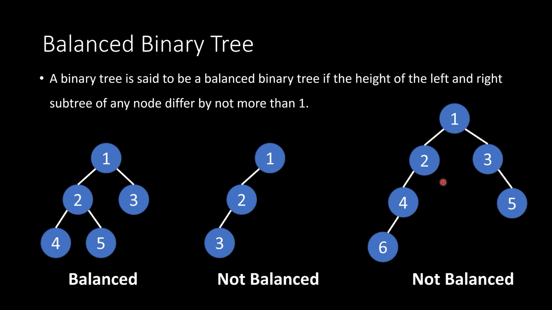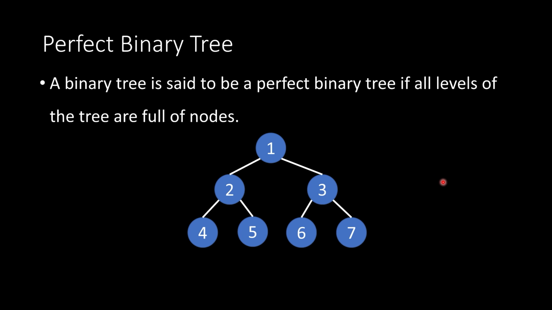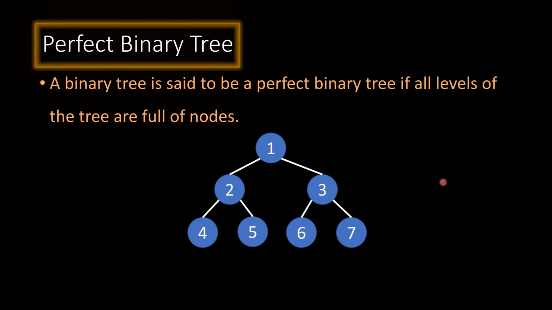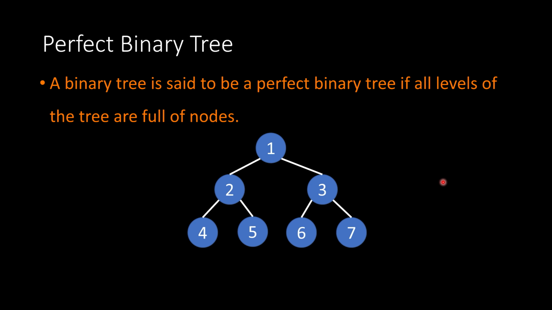All right, now let's move on to the last type, which is the perfect binary tree. A binary tree is said to be a perfect binary tree if all levels of the tree are full of nodes. That's exactly what you see right here. This is a perfect binary tree because every single level is completely filled. If we're missing any of the nodes here, then this is not a perfect binary tree. This is probably the easiest one to determine.